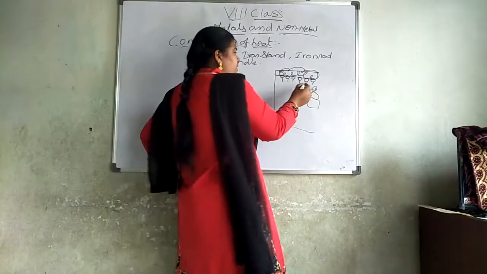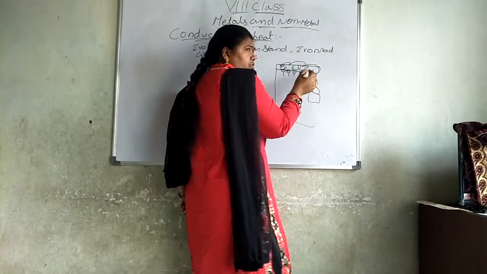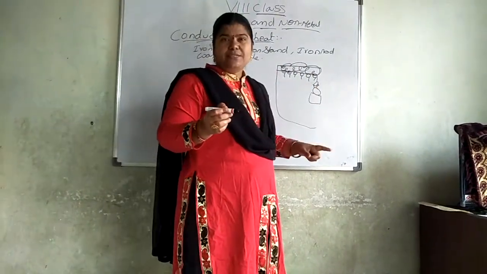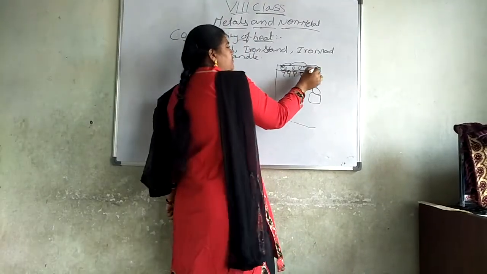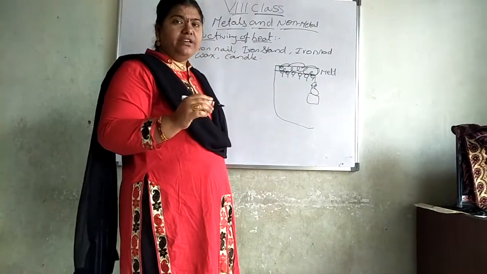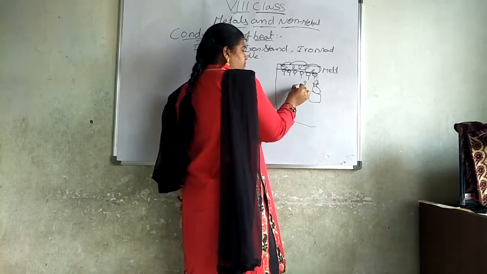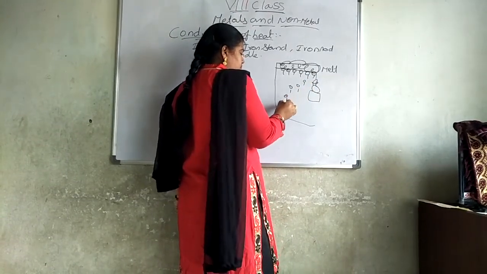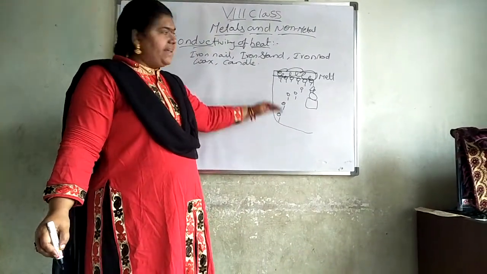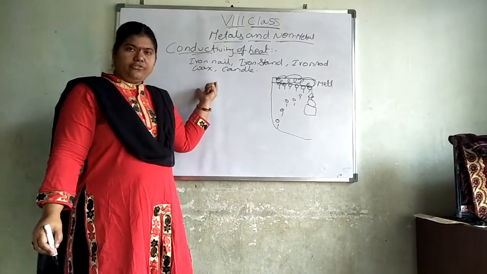So here also, when the fire touches this iron rod and heat is produced, what is present on this iron rod? Wax is present. This wax will slowly melt. When the wax melts, you can see the iron nails one by one come and fall down. This is called conductivity of heat.